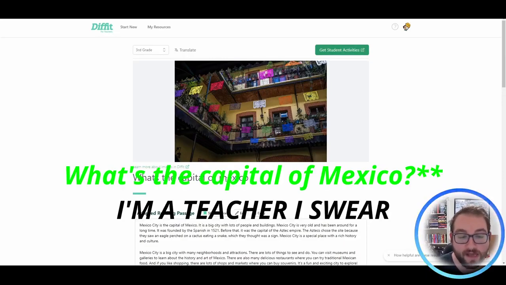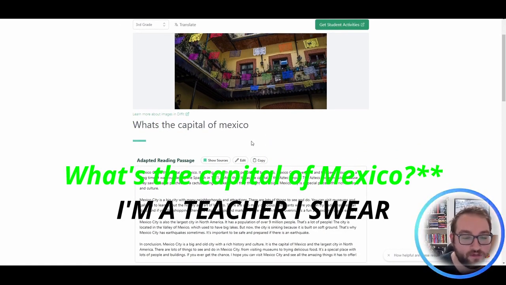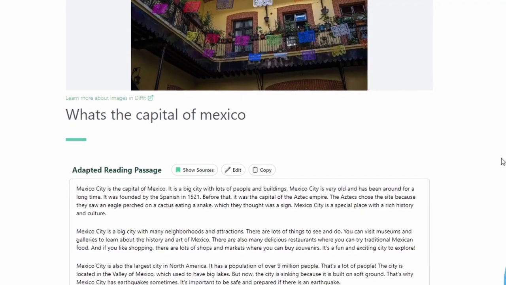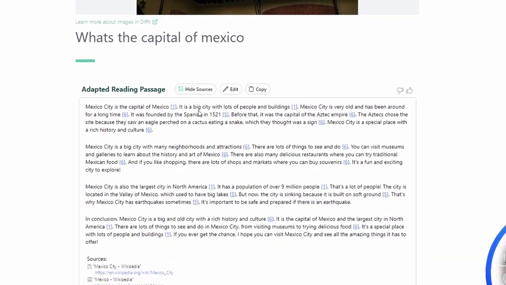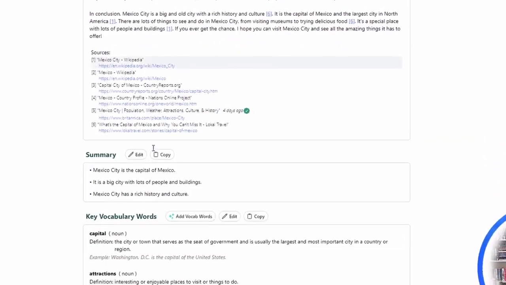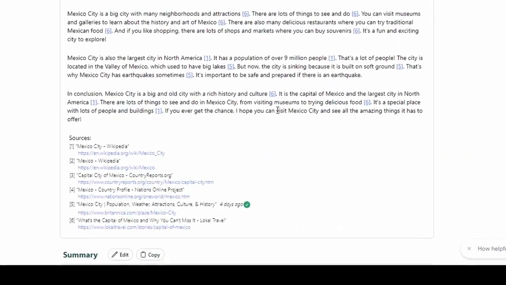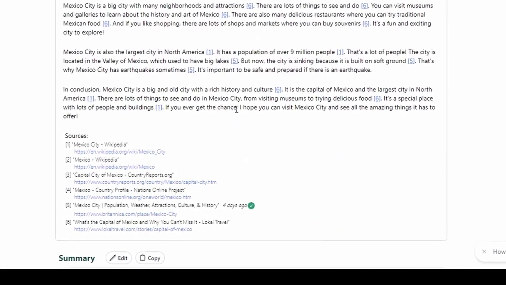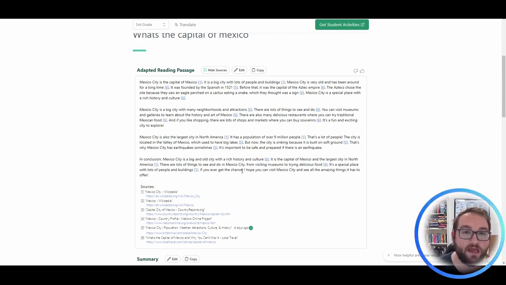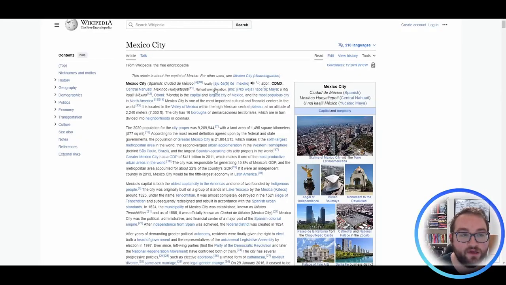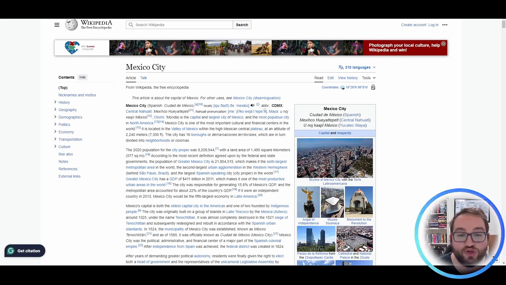So this is the question I asked it. Yes, I could capitalize the M in Mexico and add a question mark and an apostrophe. So I came in here and this is what it came up with. Right? I can click show resources and it'll even come up with your list of resources. Yes, some of the resources may be from Wikipedia. So as with any AI source, it is good to do your own research. If there is a topic that you're not sure the information is truthful, you can always click on the source that it's telling you and it'll come up so you can do your own research.